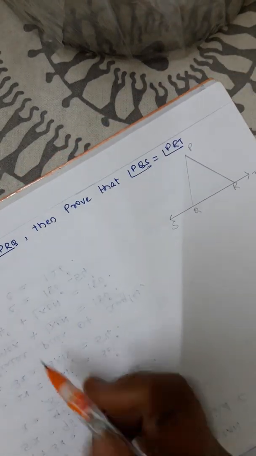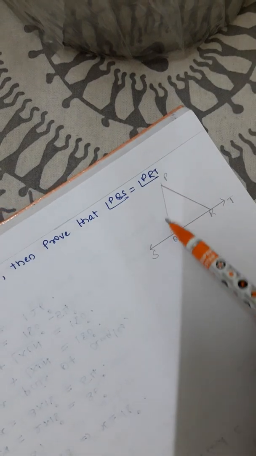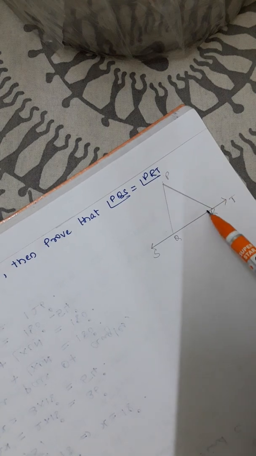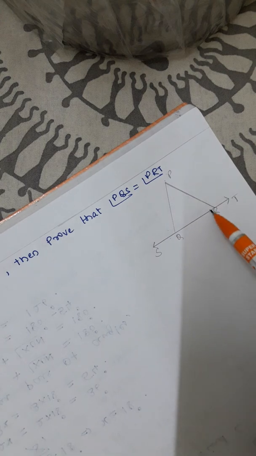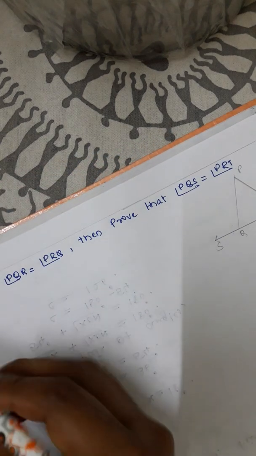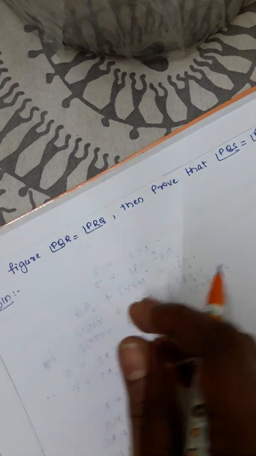So coming to the third question. Here in the figure, angle PQR is equal to PRQ. He has given us PQR is equal to PRQ. Then prove that angle PQS is equal to angle PRT. So we have to prove that angle PQS is equal to angle PRT. Okay. So coming to the solution.